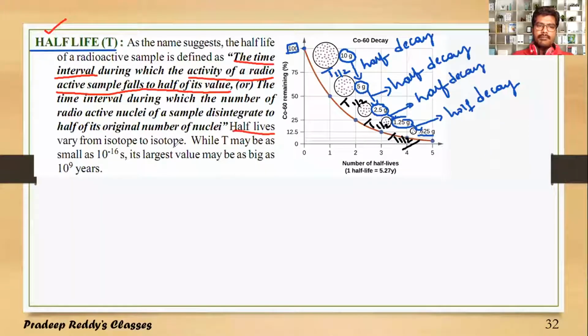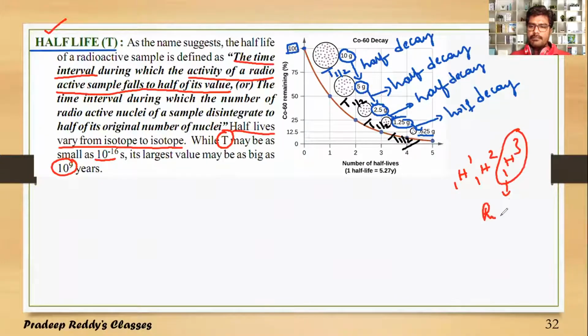Half-life varies from one isotope to another isotope. T half may be as small as 10 power minus 16 second, and it can be as large as 10 power 9 second. In some nuclei, the half-life period may be only 10 power minus 16 seconds. For example, if you are taking tritium, a hydrogen isotope, this H 1 3 is radioactive in nature.